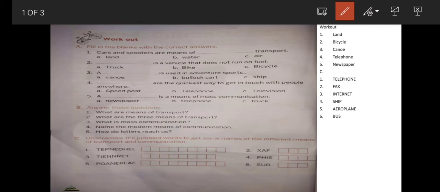I request all of you to check it once again, the exercise A and exercise C. These are the answers. Answers are given at the right side of the screen. You can check it out. In this class, we will discuss the exercise part, that is exercise B. I request all of you to write it down in your social studies notebook, both the question and answers.